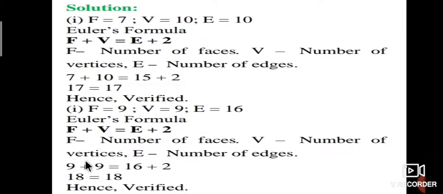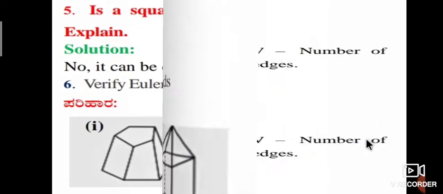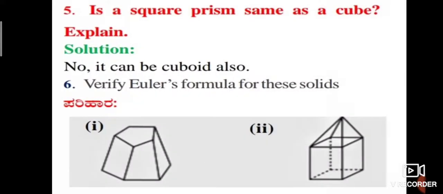Here we observe the faces: 1, 2, 3, 4, 5, 6, 7, 8, 9. The number of faces is 9. Again, observe the vertices: 1, 2, 3, 4, 5, 6, 7, 8, 9.